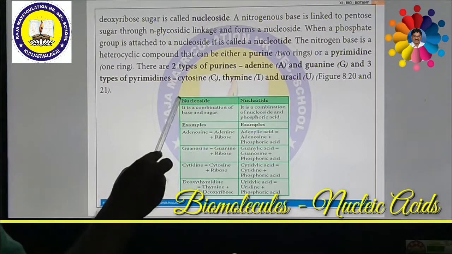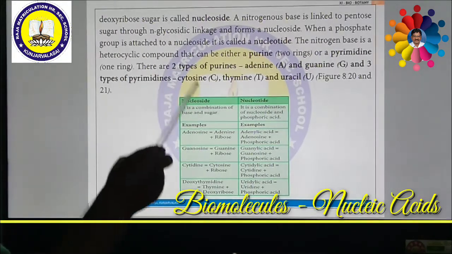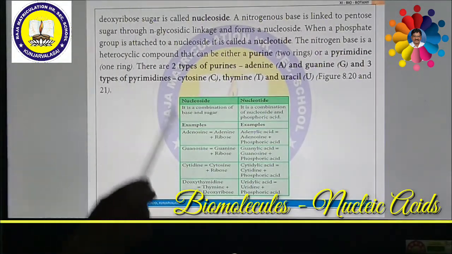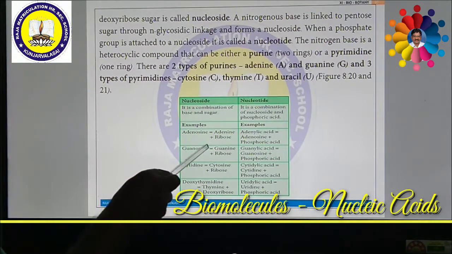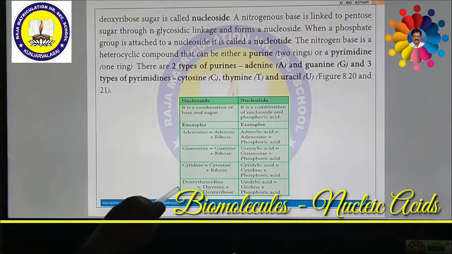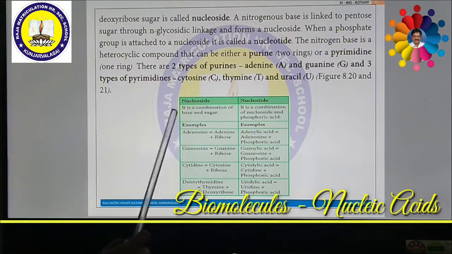First, how the nucleoside is formed. There are 4 different types of nucleoside: adenosine nucleoside, guanosine nucleoside, cytidine nucleoside, deoxythymidine nucleoside. One by one we can see.